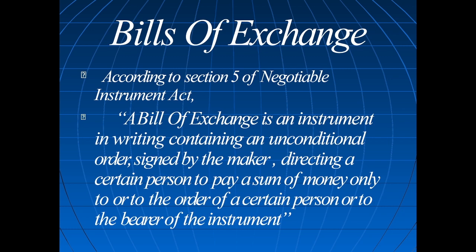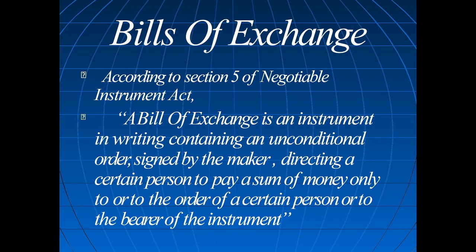So under the Negotiable Instruments Act, 1881, Section 5, a document which is in writing consists of an order to another person to pay the money to the person he directs, and also to the bearer of the instrument.